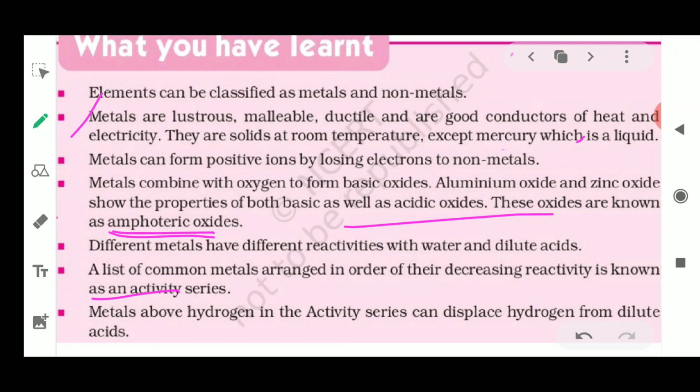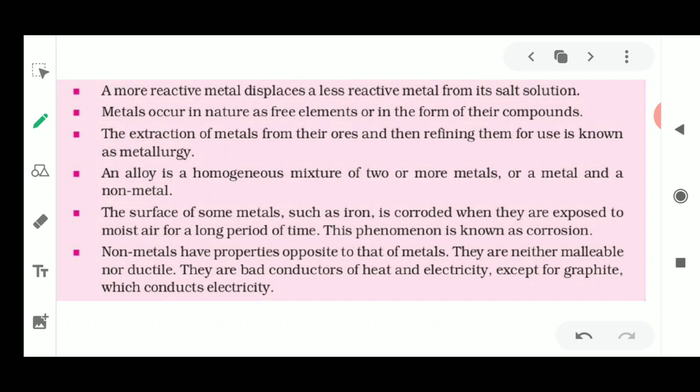Metals above hydrogen in the reactivity series can displace hydrogen from dilute acids. These metals above hydrogen in the reactivity series are highly reactive, and below hydrogen they are less reactive. Metals present just above hydrogen can displace it from a salt solution. We have discussed many things about this reactivity series. Metals which are below hydrogen are not going to displace it, because they are very less reactive. Now, a more reactive metal displaces a less reactive metal from its salt solution.